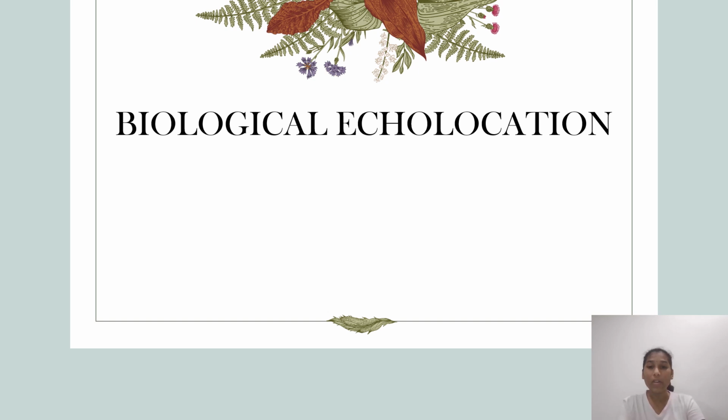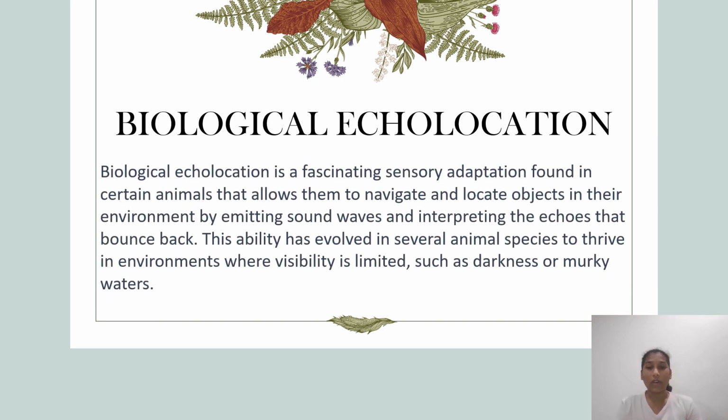Next, let us go with biological echolocation. What is biological echolocation? Biological echolocation is a fantastic sensory adaptation that is found in certain animals like bats, whales, and some mammals that allows them to navigate and locate objects in their environment by emitting sounds and interpreting the echoes that bounce back. This ability has evolved in several animals to thrive in environments where visibility is limited, such as darkness or murky waters. We will see this biological echolocation especially in aquatic animals such as whales.